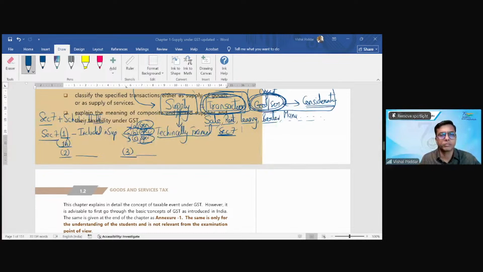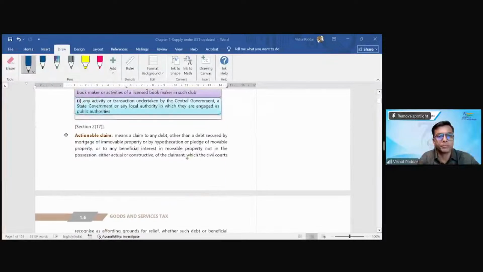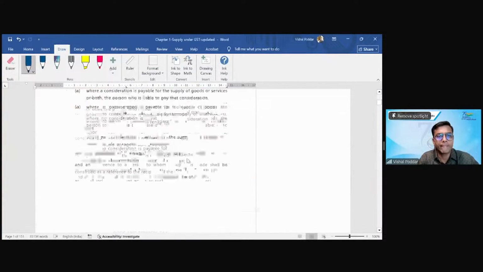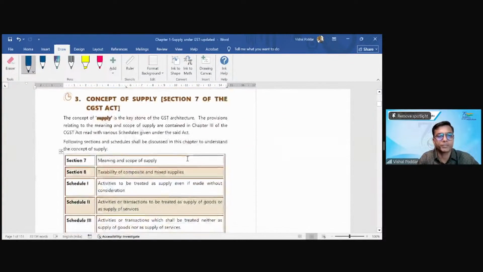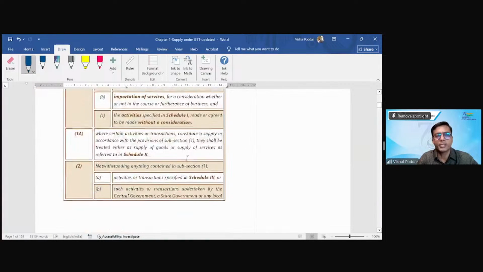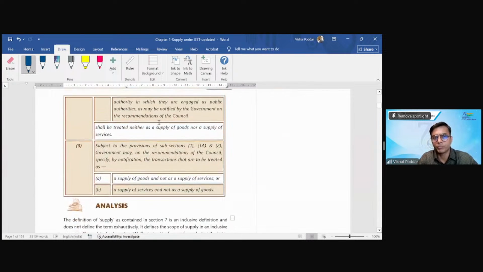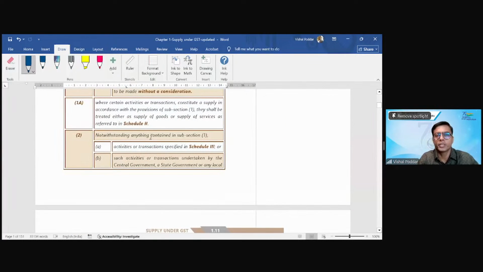Sir, subsection 2, I think, talks about neither as a supply of goods nor a supply of service. Okay, a list of items. Okay. That is subsection 2. Yes, sir. Okay. No problem. See, I'll just give you the gist. Section 7, 1, A, B, C, etc. 1A, 2, and 3. Now, what is subsection 2 dealing with?